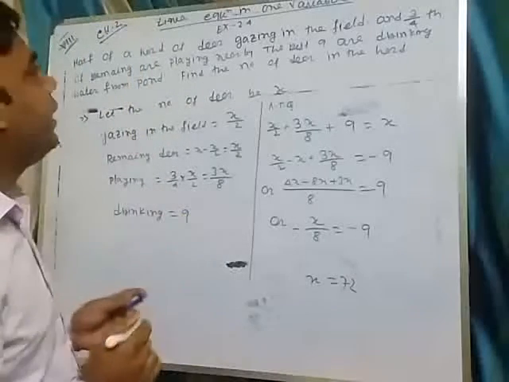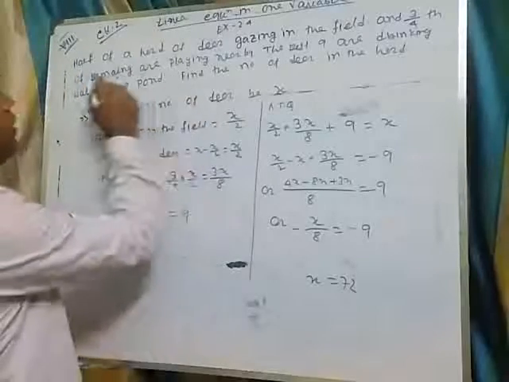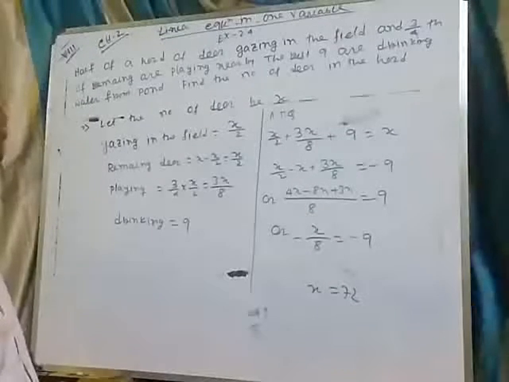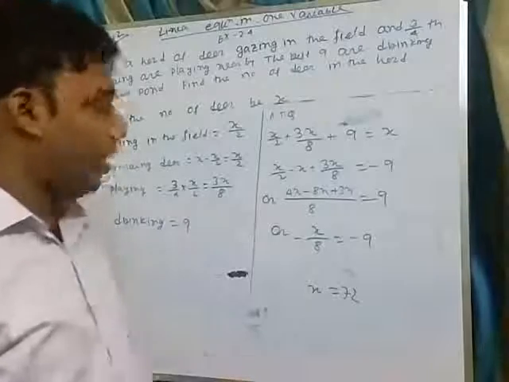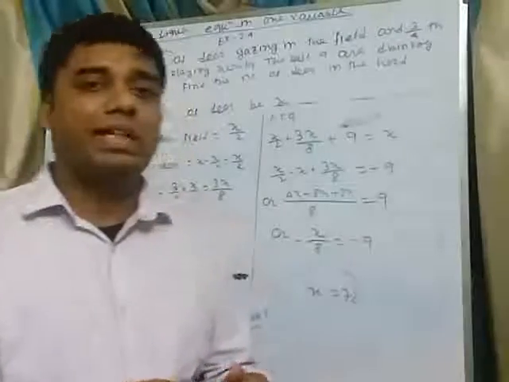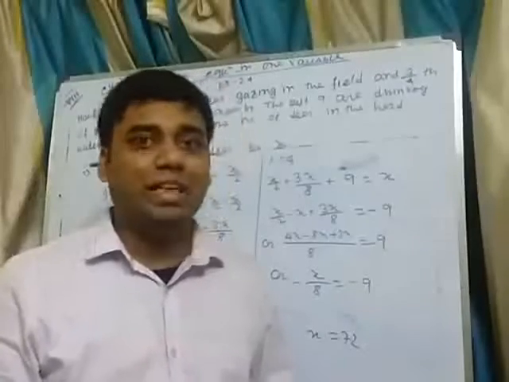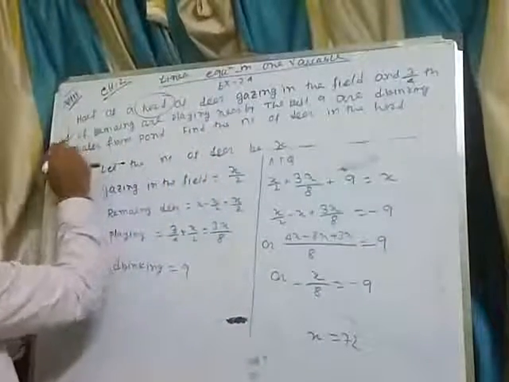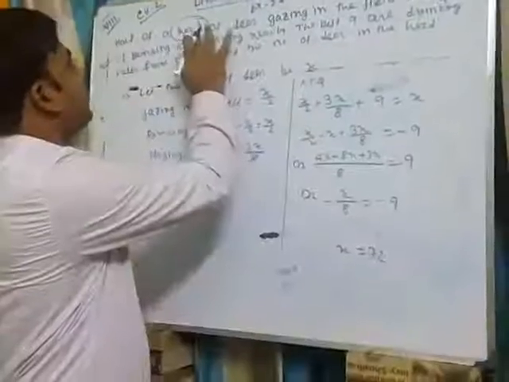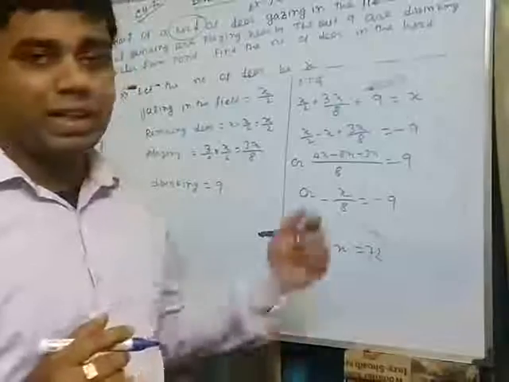Half of a herd of deer grazing in the field and 3/4 of remaining are playing nearby, and the rest 9 are drinking water from the pond. Find the number of deer in the herd. Okay. First of all, herd. You know that herd is a collective noun, some number of deer. Herd means a group of deer.